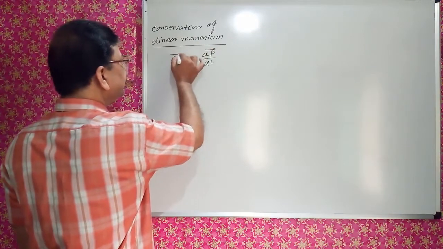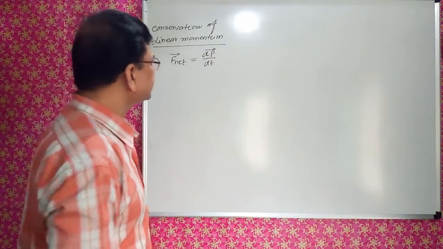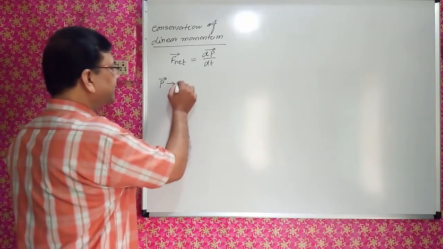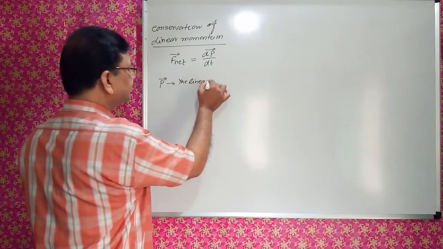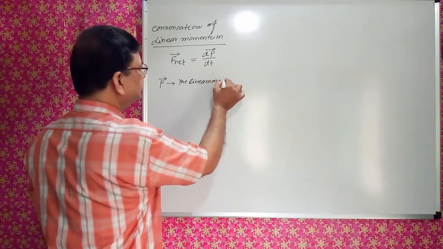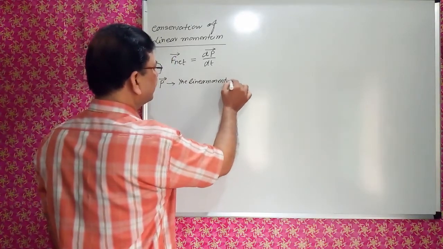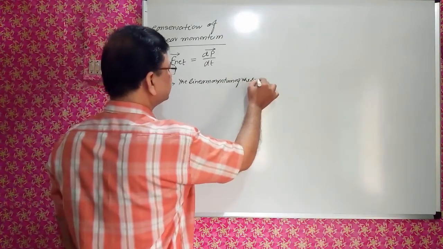It is a vector quantity, the direction is the direction of force, and P is the linear momentum of the system.